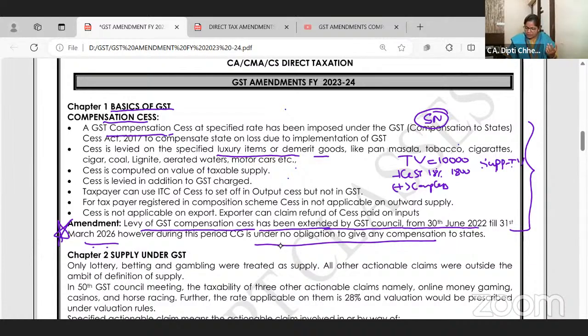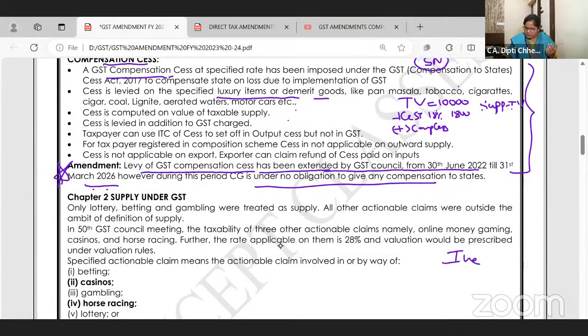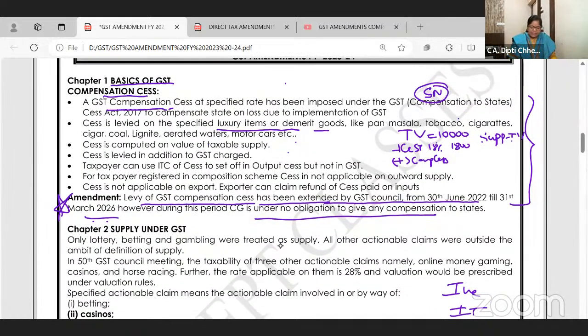Like we have on income tax, then we have the cess also, no? Health and education cess, what we call it. So similarly this will also be there. Taxpayers can use ITC of the cess to set off in the output cess, but not in GST.